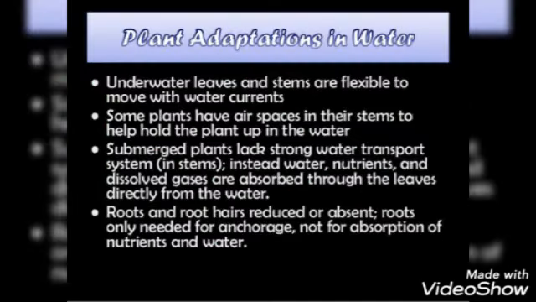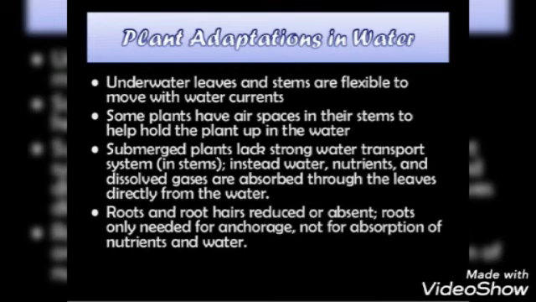So the plants that are in the water have leaves and stems which are flexible, which helps in movement with the water currents, and they have air spaces in their stems to help hold the plant in the water. They lack a strong water transport system in their stem. Instead, water, nutrients and dissolved gases are absorbed with the help of leaves directly from the water.